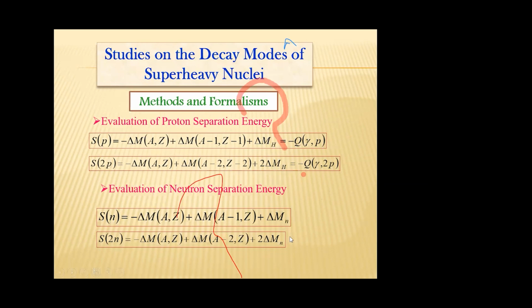If the one proton separation energy and two proton separation energy are negative, that nuclei will decay by proton emission. If Sn and S2n are negative, that nuclei will decay by neutron emission.